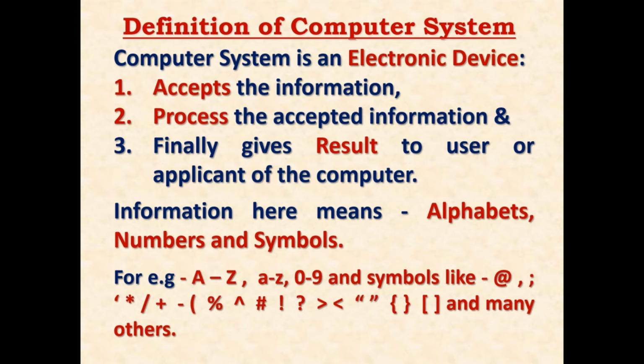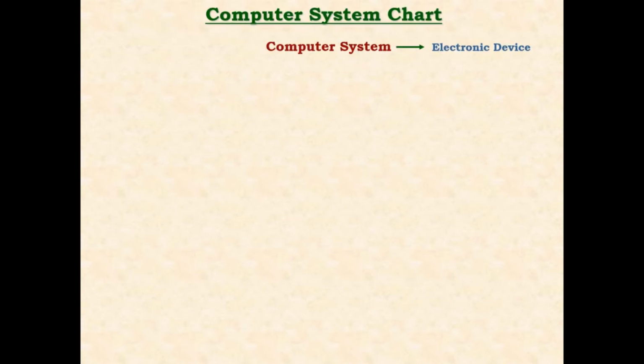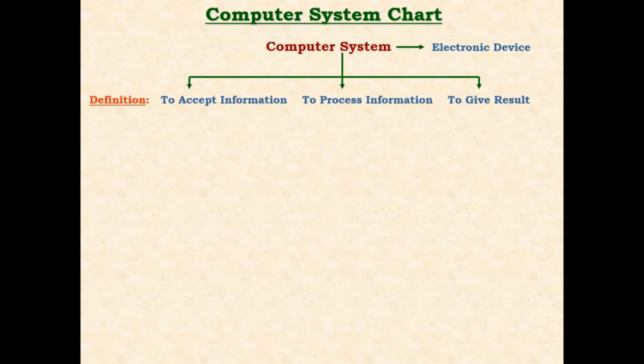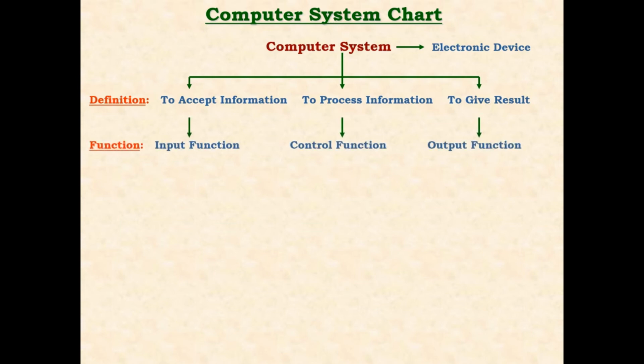Now let us understand the computer in computer language. As we have said before, computer system is an electronic device which accepts the information, processes the information and gives a result. This is what is in layman language. In computer language, this definition becomes the function. Accept the information is known as input function, process the information is known as control function and result is known as output function. Put something out and put something in is accepting the information.